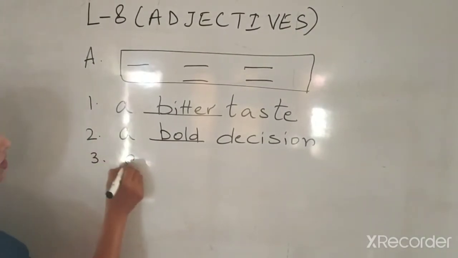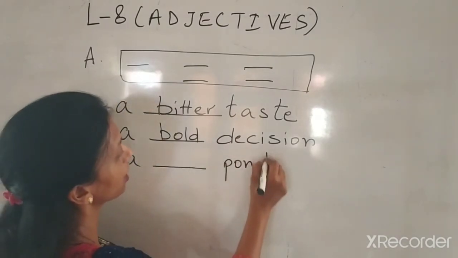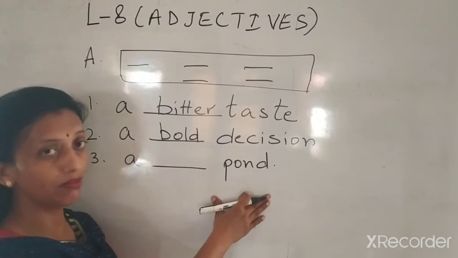Okay? Now, I am just taking one more example. A dash pond. A dash pond. Okay? Now, you understand what's the word meaning pond?